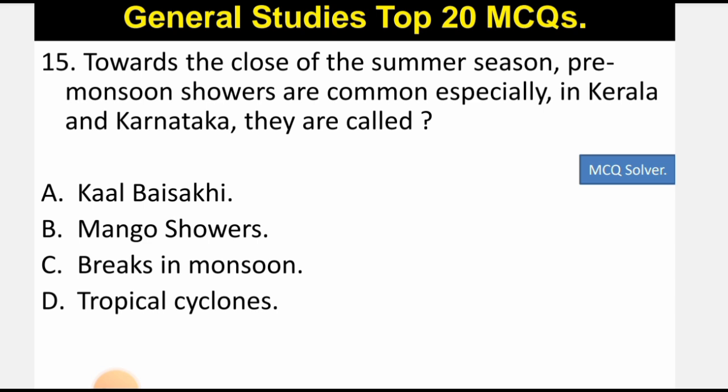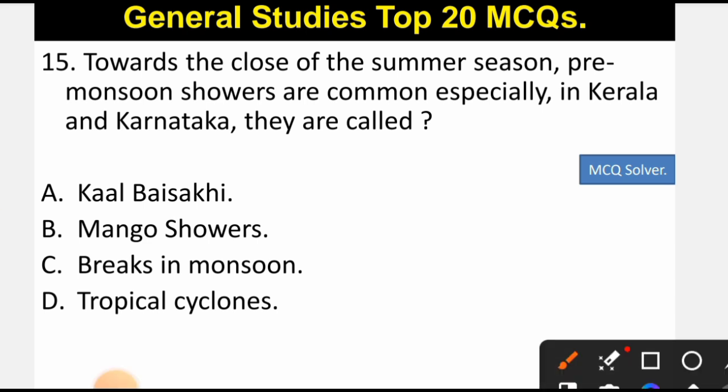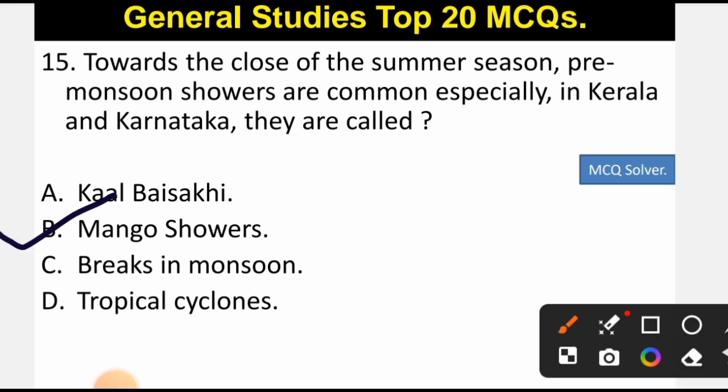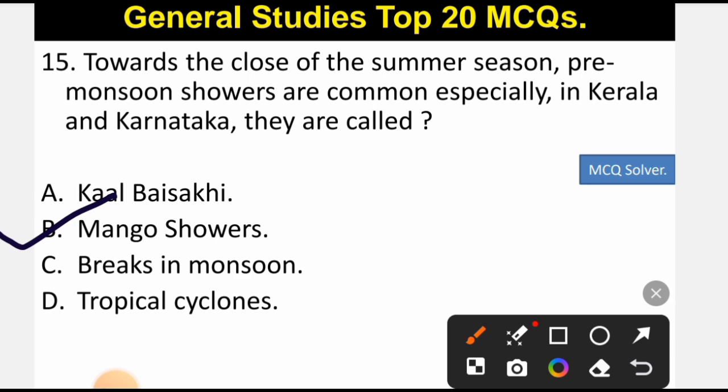Now let's come to question number 15. Towards the close of the summer season, pre-monsoon showers are common, especially in Kerala and Karnataka. They are known as, the correct option is option A, that is mango showers. Usually by the end of the summer season, that is from 1st June or 2nd June, the monsoon arrives in Kerala, and the first rainy season of this period is known as mango showers. Because of that rain only, the mango starts getting ripened, so that's why it is known as mango showers. So A is the correct option.